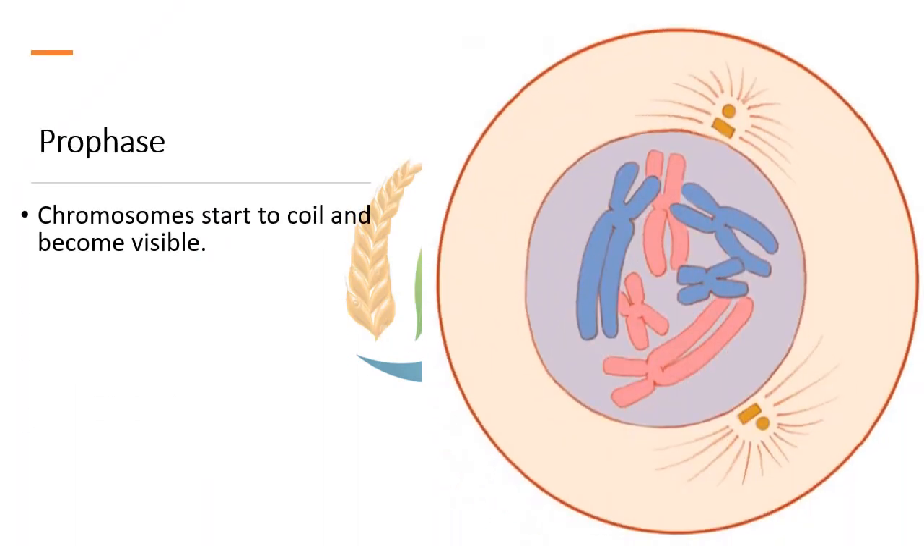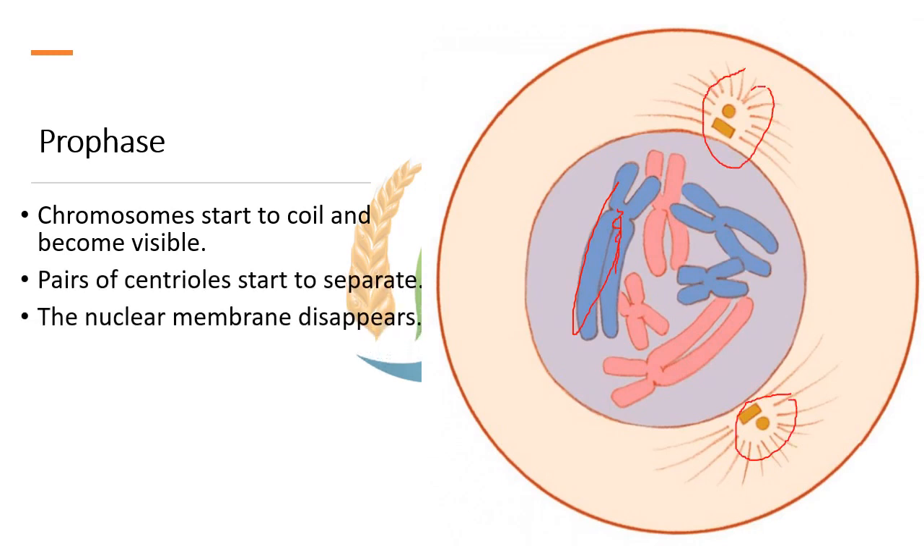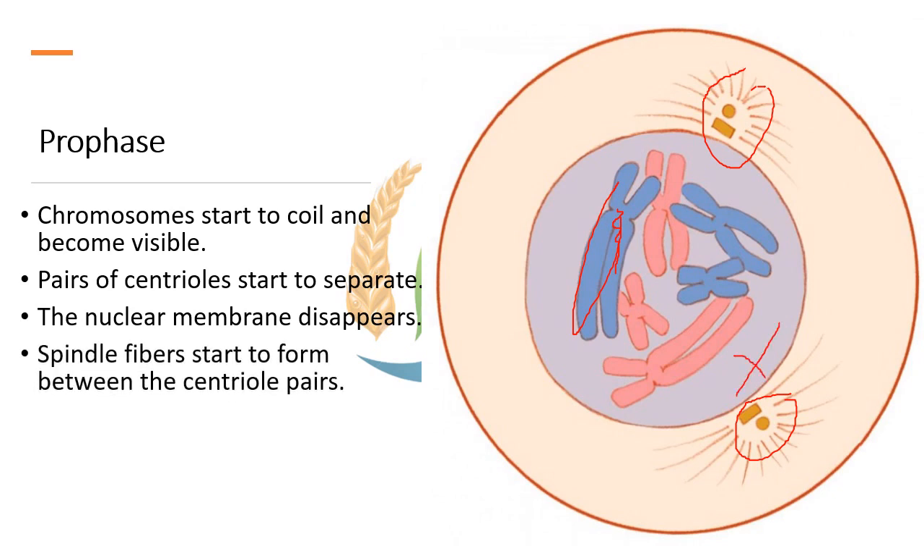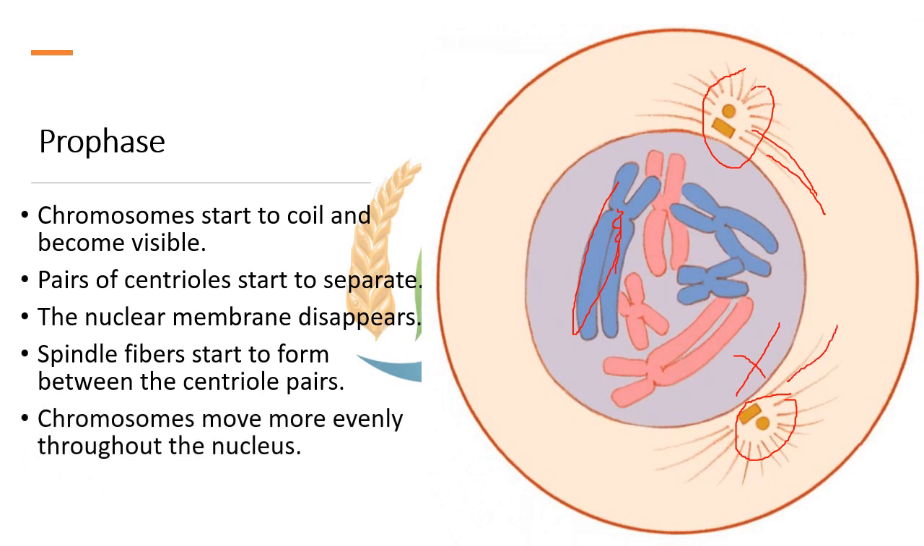Prophase. Chromosomes start to coil and become more visible. Pairs of centrioles start to separate. The nuclear membrane disappears. Spindle fibers start to form between the centriole pair. Chromosomes move more evenly throughout the nucleus.